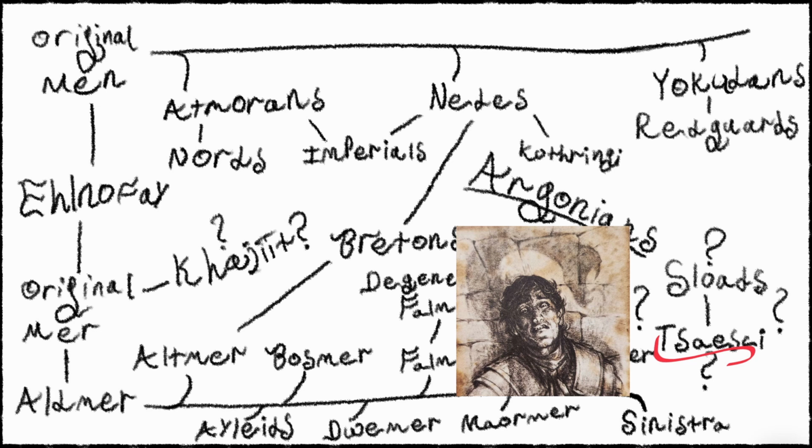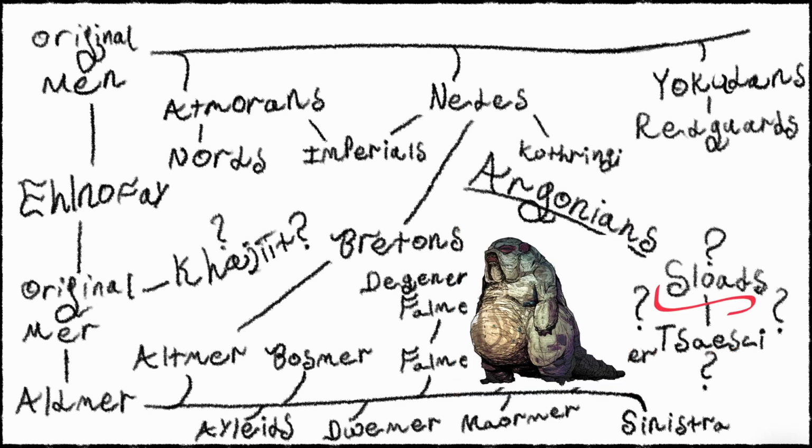I would say that the Tsaesci are probably related to the humanoid Ehlnofay, just because that's what makes sense to me. They could have also been created by a group of Ehlnofay, like the Argonians were. Really, it's hard to say. As for the Sloads, they seem more Daedric to me, being like a leech creature. They're really creepy looking. I know that there's one prominent Sload who even worships the Daedra. So it seems to me like they have some kind of extra-Nirn origin to them. Again, we just really don't know.